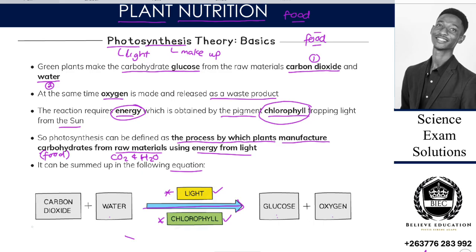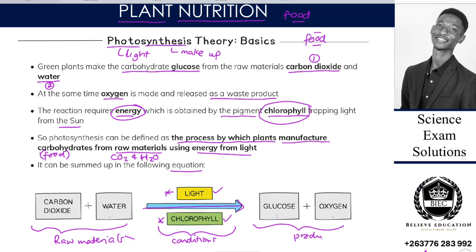So we are saying that these ones are true, ndo are true kuti raw materials, and these ones are what we call the what conditions necessary, and then these ones are the products. So that's what happens. That's the equation for photosynthesis. It gives us the raw materials, the conditions, as well as the products.